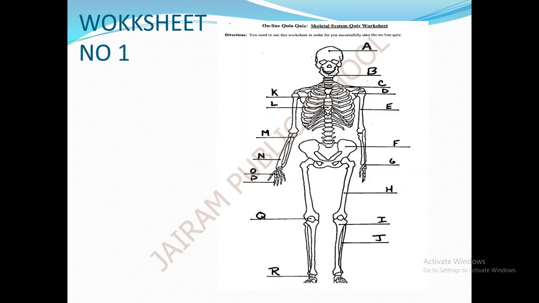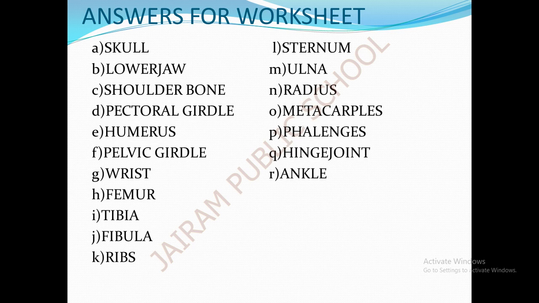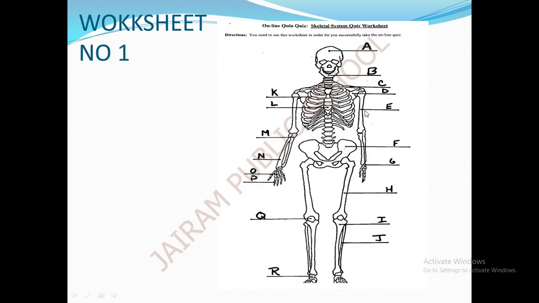What is the girdle? Girdle is nothing but where the arms and the legs are attached to the body. That place is called as girdle. This girdle is known as pectoral girdle. What is the name of this bone? E. Yes, it is called as humerus. This is the forelimb bone, and this is one important bone, that is called as humerus.